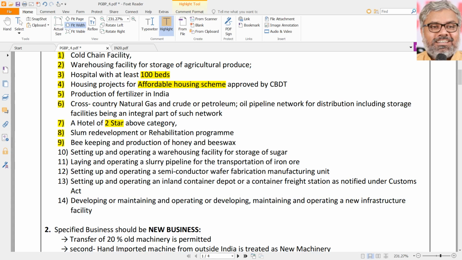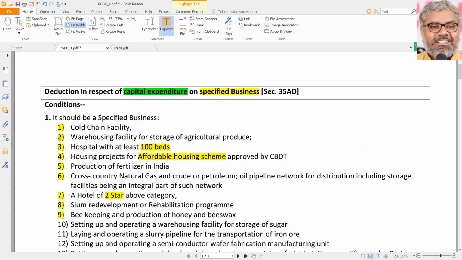Once again, simply speaking, bee cultivation and honey manufacturing from those bees, that's also a specified business. So why is all this allowed as a deduction under 35AD? Naturally, to encourage these businesses.